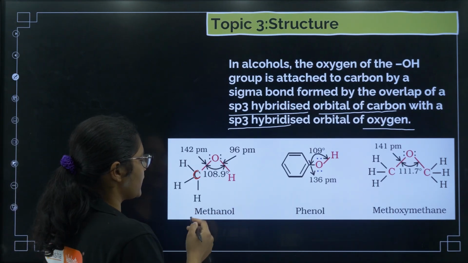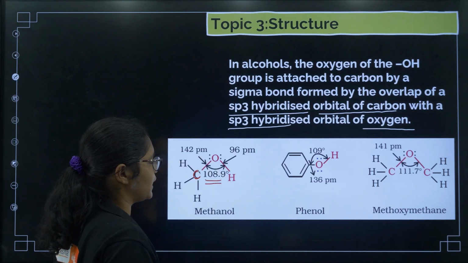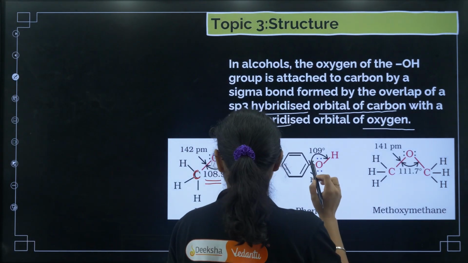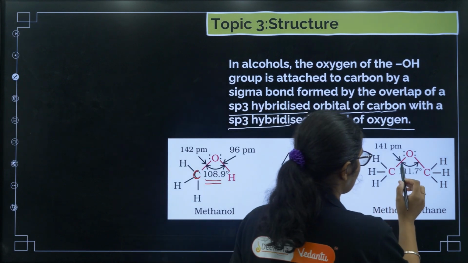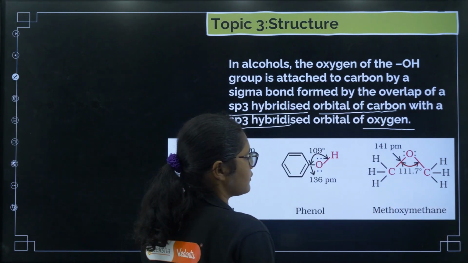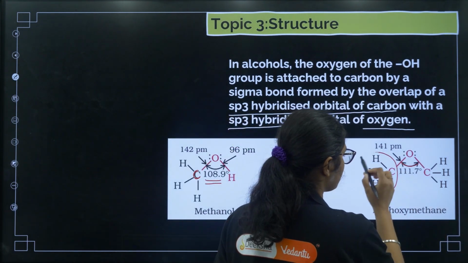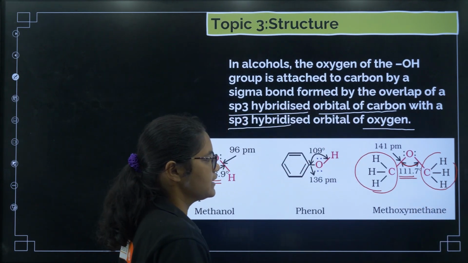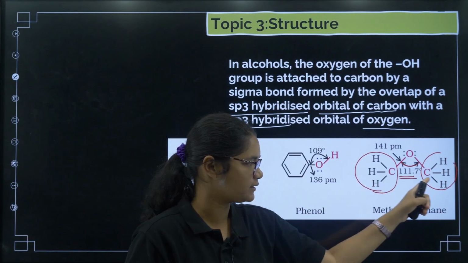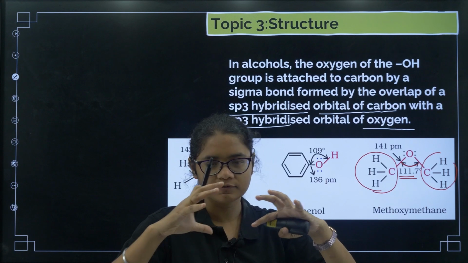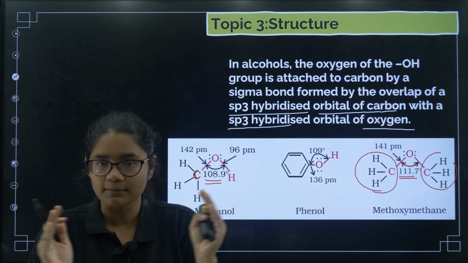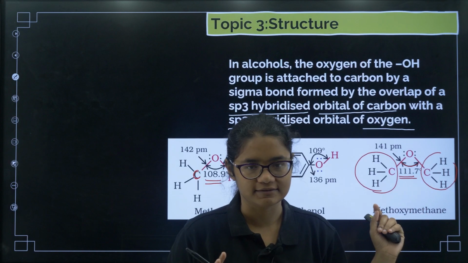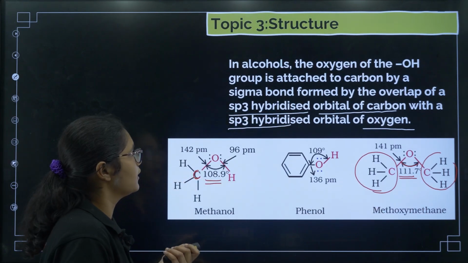Okay, so the bond angle here is around 108.9. In phenol, this bond angle is around 109. And here it is around 141. Sorry, this angle is 101.7. Because of these bulky groups present, what happens? The bulky groups move far away from each other because of repulsion, and this bond angle slightly increases. Okay, fine.